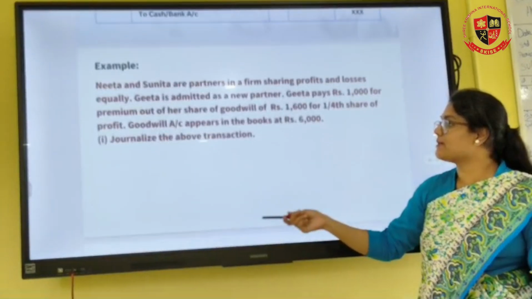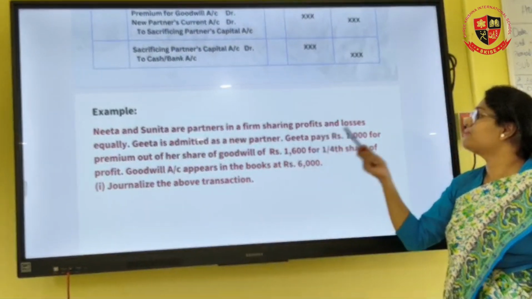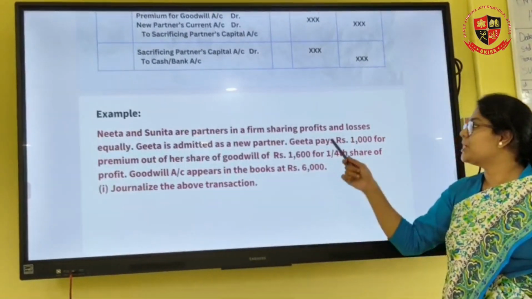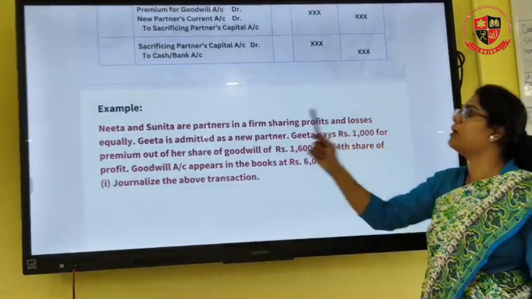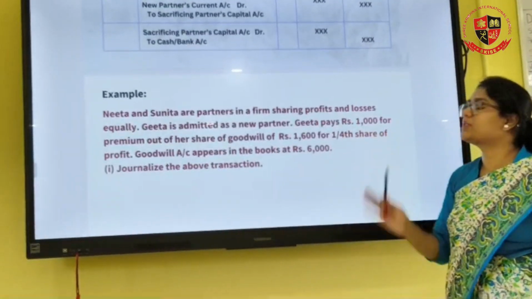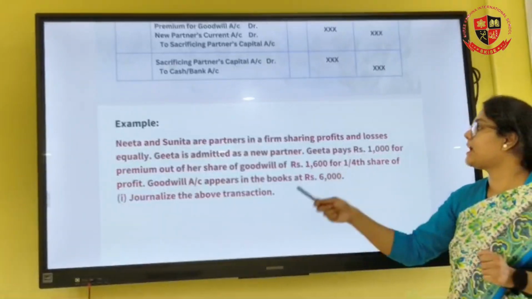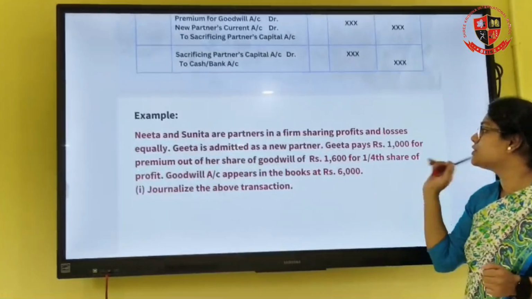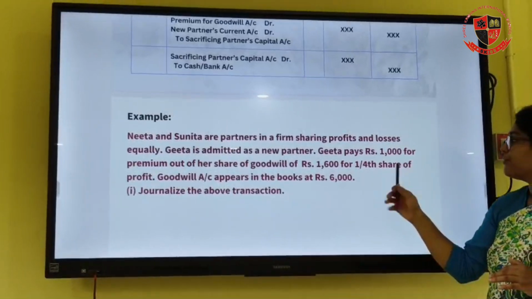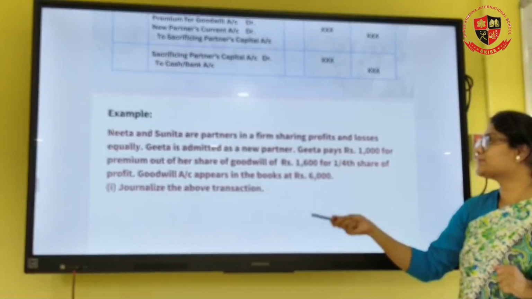Okay, we'll take a small example again. Neeta and Sunita are partners in a firm sharing profits and losses equally, so 1:1. Geeta is admitted as a new partner. Geeta pays 1,000 for premium out of her share of goodwill of 1,600 rupees. So 1,600 Geeta was supposed to bring, but she has only brought 1,000 rupees. For 1/4 share of the profit, goodwill account appears in the books at 6,000